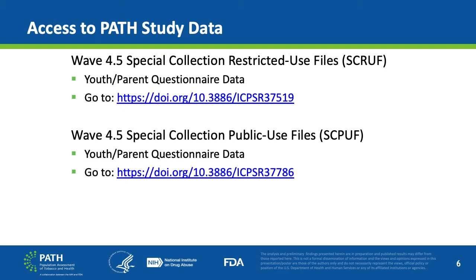Researchers can go to https://doi.org/10.3886/ICPSR37519 to explore the SCRUF data collection, and to doi.org/10.3886/ICPSR37786 to access the SCPUF data collection.